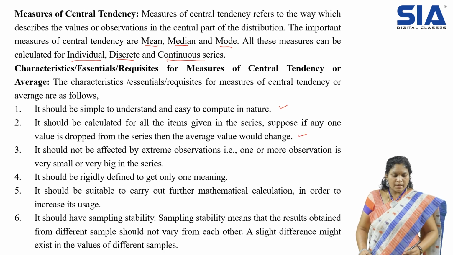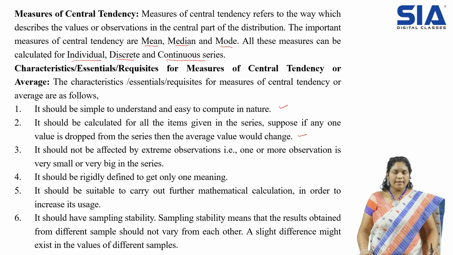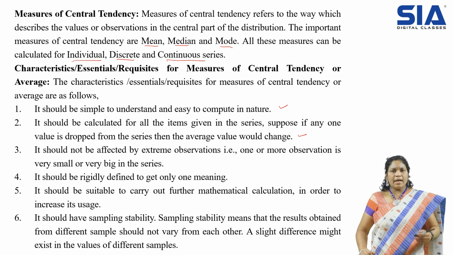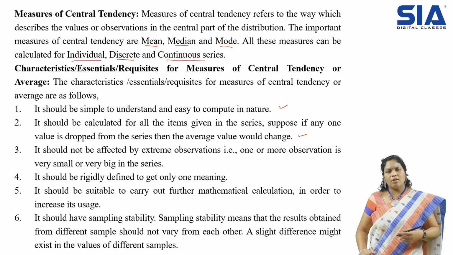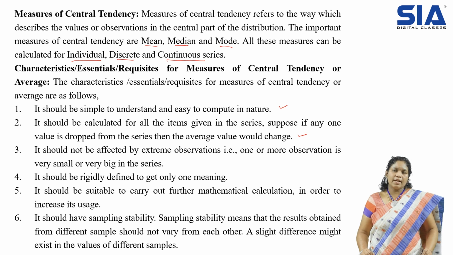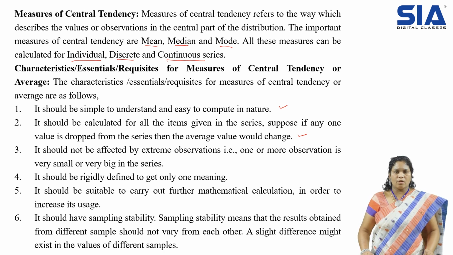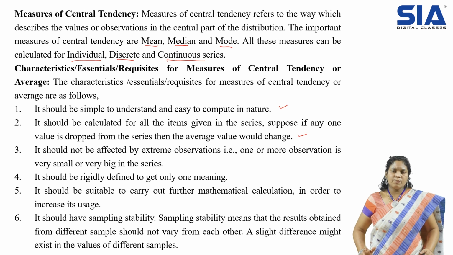So what they are explaining in the second point is that all the values you have to consider. Like just now we discussed, if you get marks of 20 students, as a teacher I need to consider every student in the class, and then I have to check, right? Like 20 members are there, definitely I want to know that every student wrote the exam properly or not, whether they are getting proper results or not. Then only that average becomes a good one.